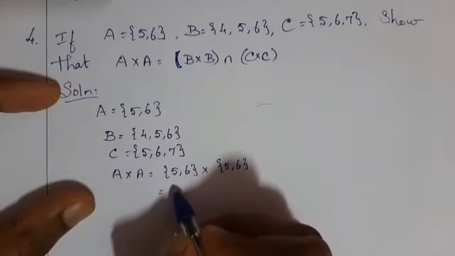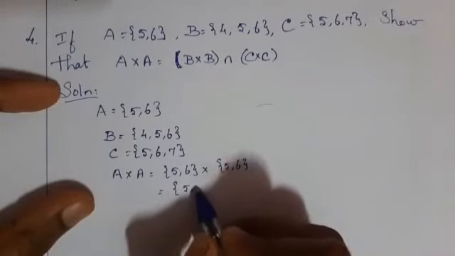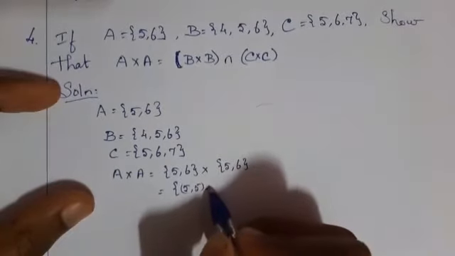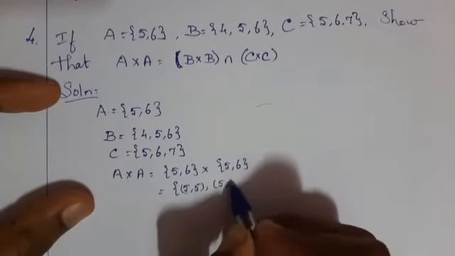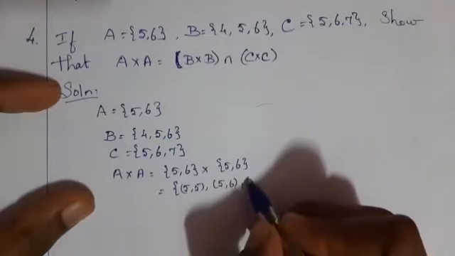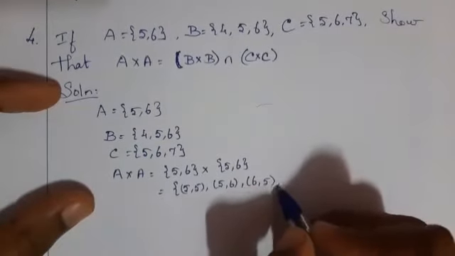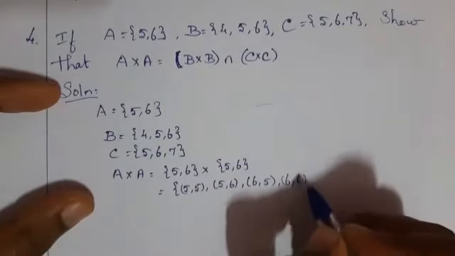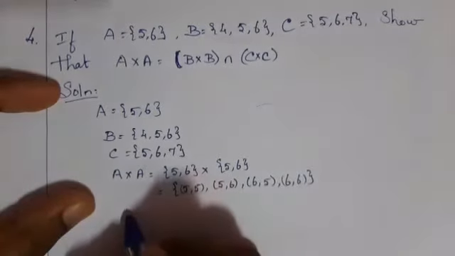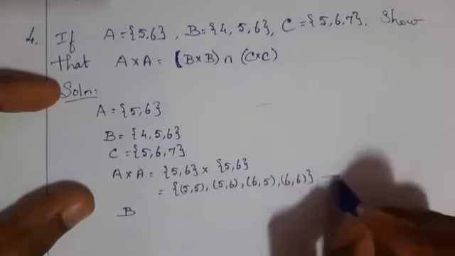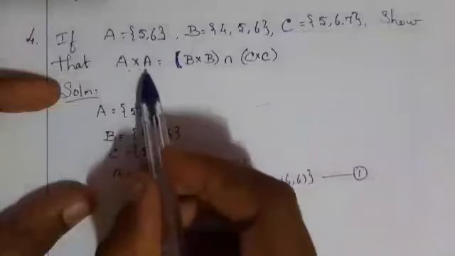What are the answers? Yes, (5, 5). Next, (5, 6). Next, (6, 5), (6, 6). Take this as equation 1, because the left side is over.